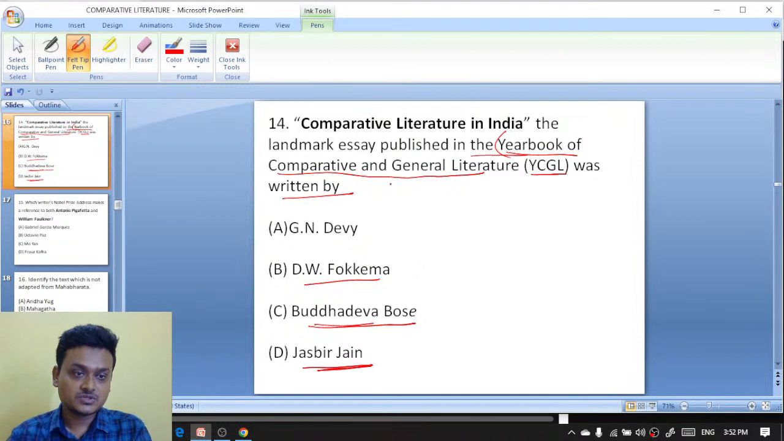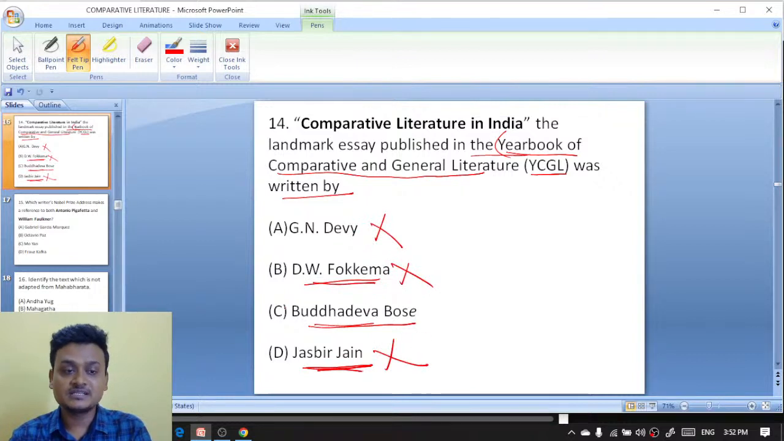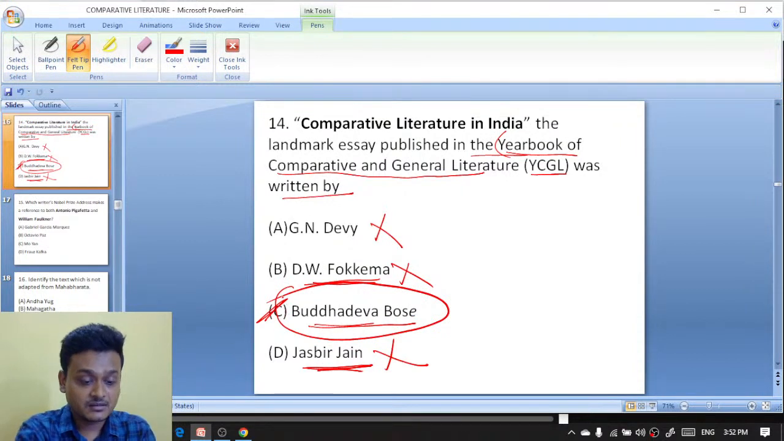It is. So there is G.N. Devi, it is not; D.W. Kokema is not; Jasbir Jain is also not. So the remaining option is Buddhadev. So C is the right answer. Buddhadev Bose has written Comparative Literature in India. Next question.